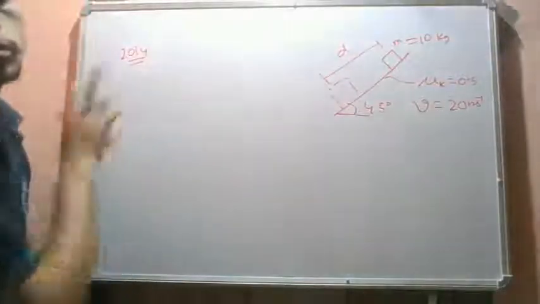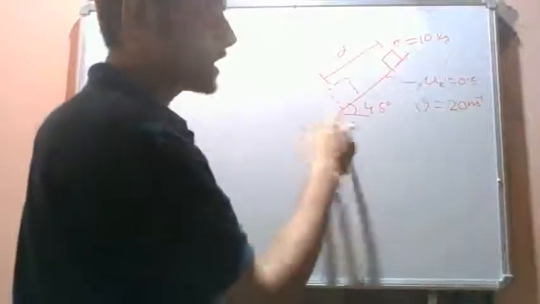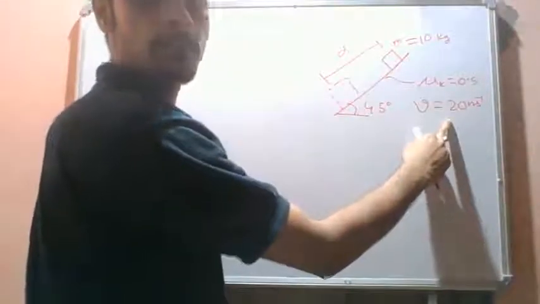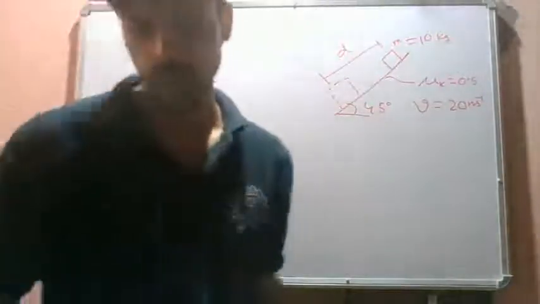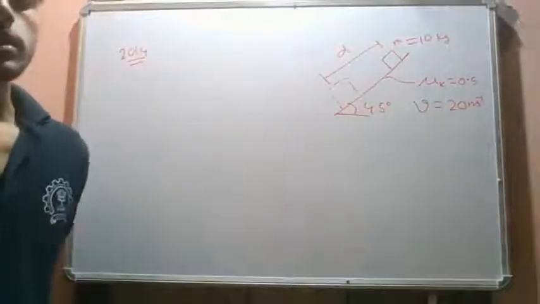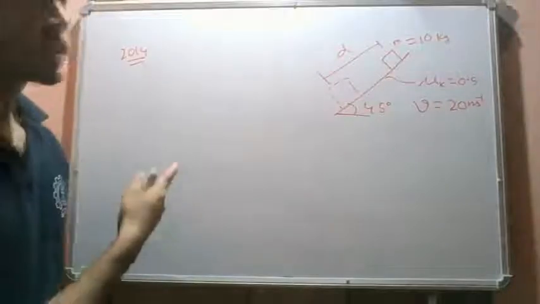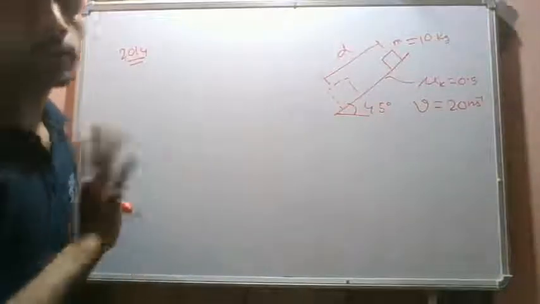So this is a question from GATE 2014. Initially the block is at a certain position, it slides down and attains a velocity of 20 meters per second. So what is the distance travelled by the block? This we are required to find out. As we have learned our work energy principle in today's lecture, we can use the work energy principle here in this problem.